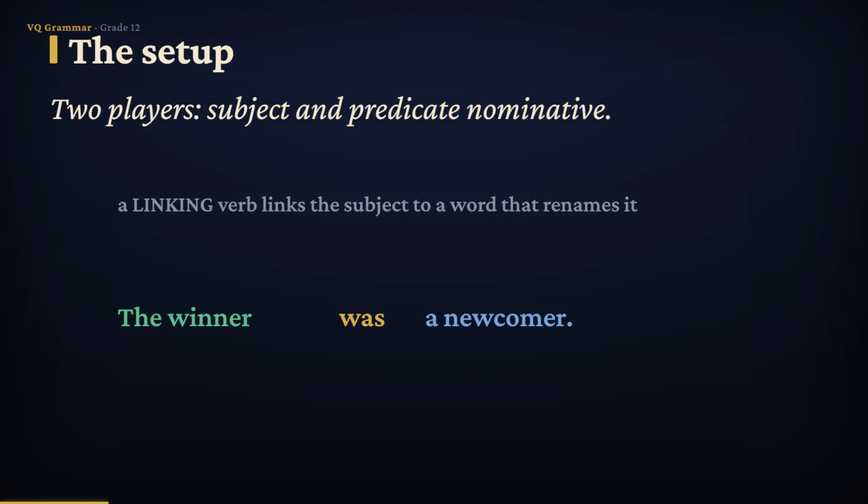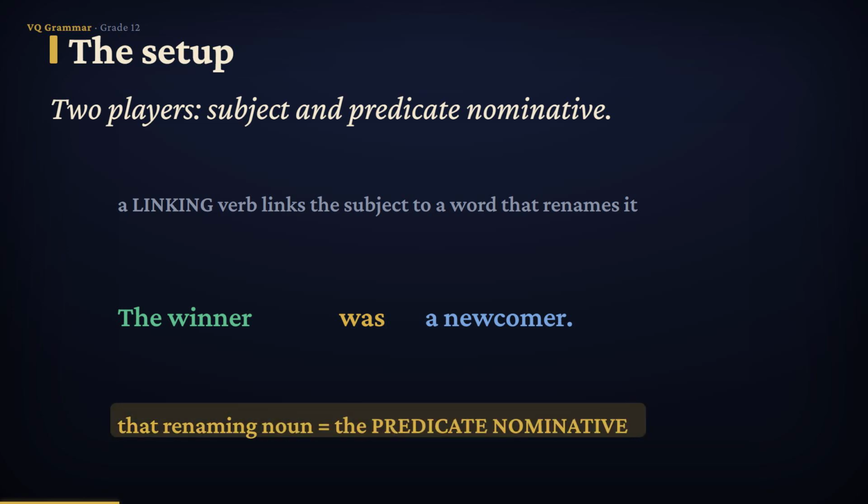And a newcomer renames the winner. It points right back to the same person. That renaming noun has a name of its own. We call it the predicate nominative. Keep those two players in mind, the subject up front and the predicate nominative on the far side of the verb, because the entire lesson comes down to which one the verb obeys.